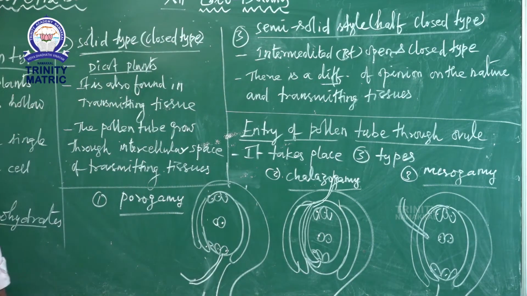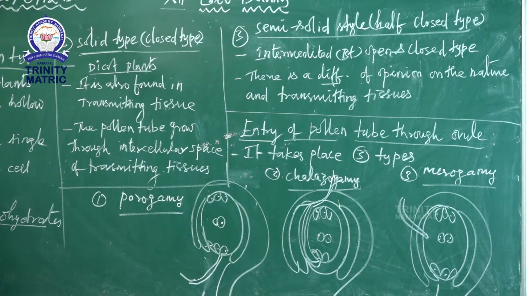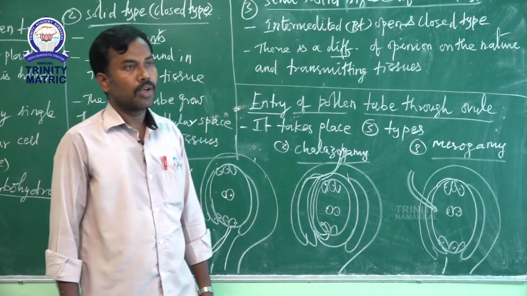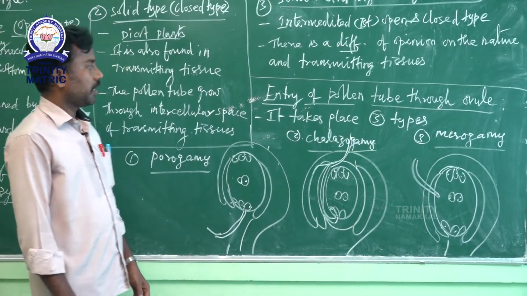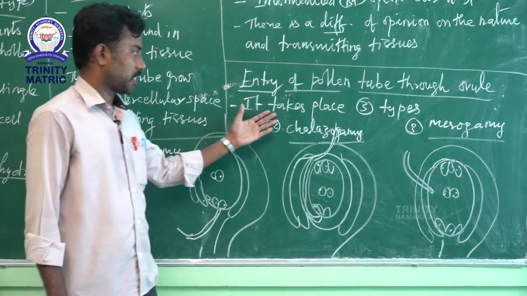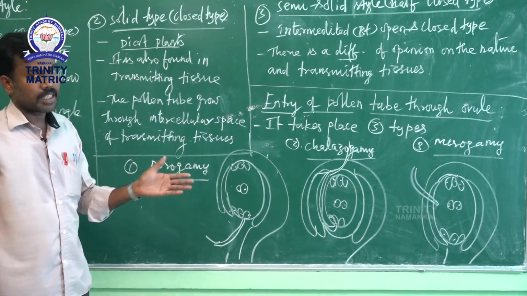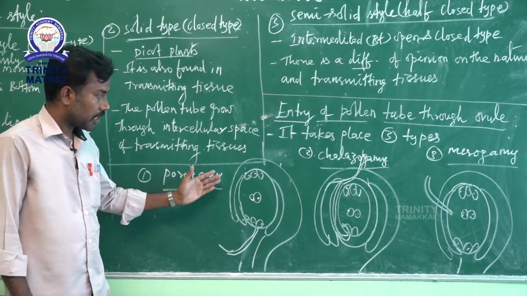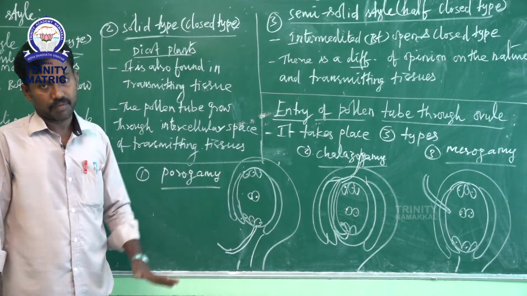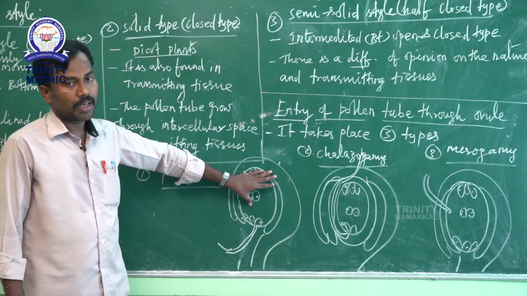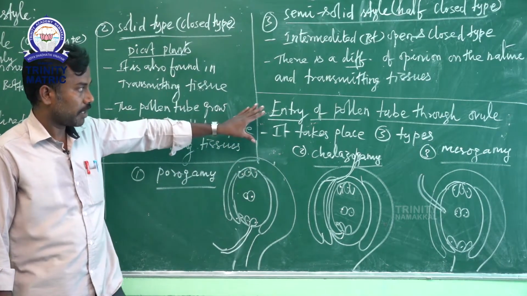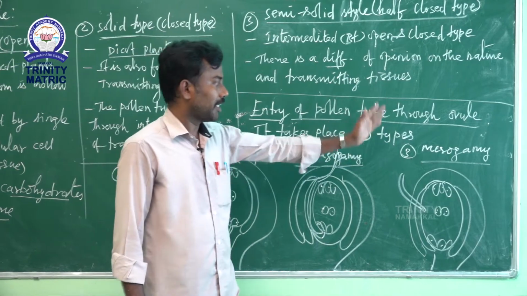Then the next topic, entry of the pollen tube into the ovule. Generally it takes place in three types. This question was asked in March 2020, a very important question, note it, a 5 mark question. So it takes place in three types.